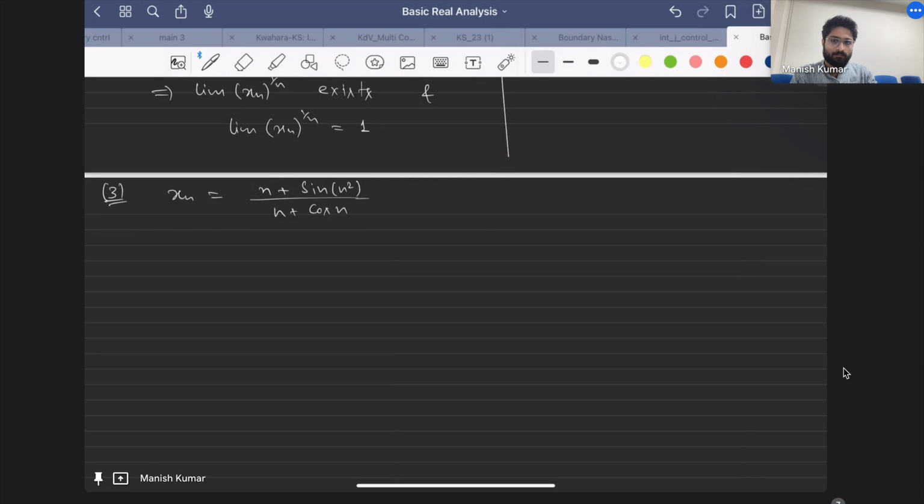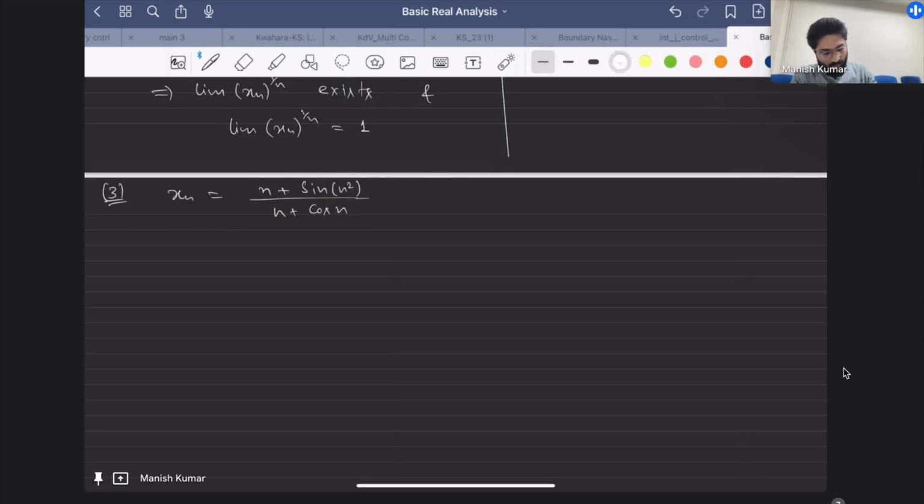Okay, so what do you see in the numerator? It's n plus something, but this is a bounded quantity, right? The sine square n square can take at most value 1. It should go to 1, right? Because this is n upon n kind of thing. This is a bounded thing, so you can better ignore this. So you are getting n plus something upon n plus something, which has a bound, so that the limit should be 1, right?